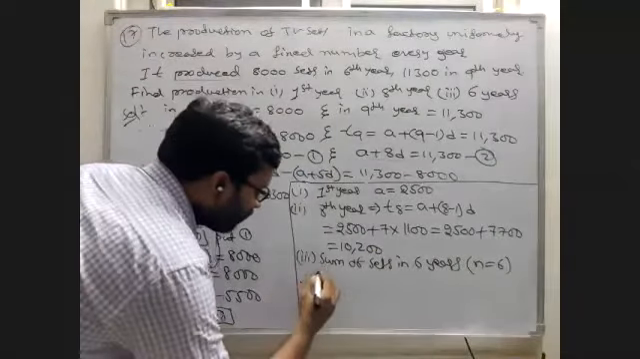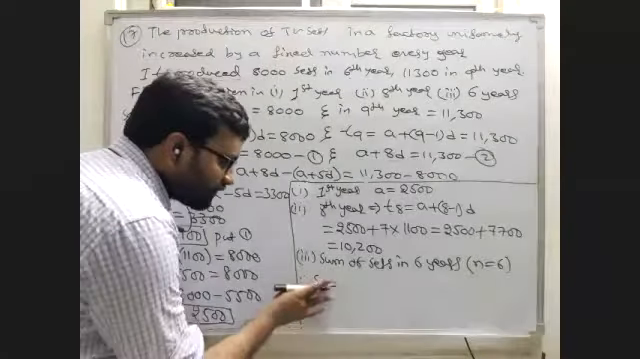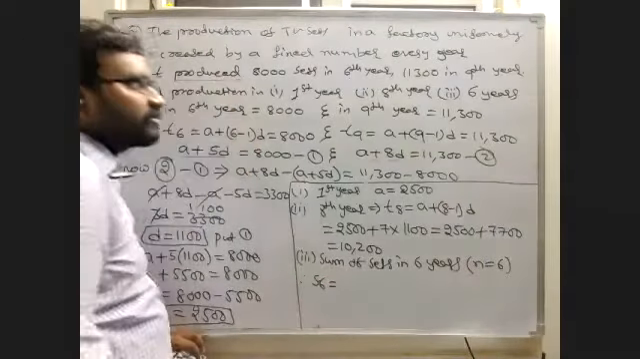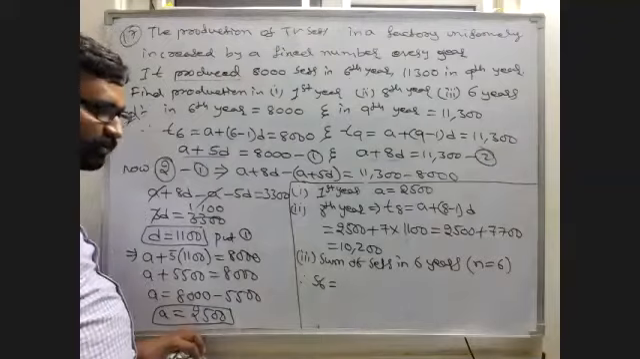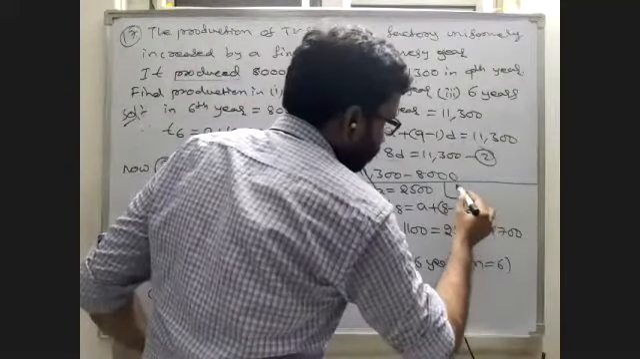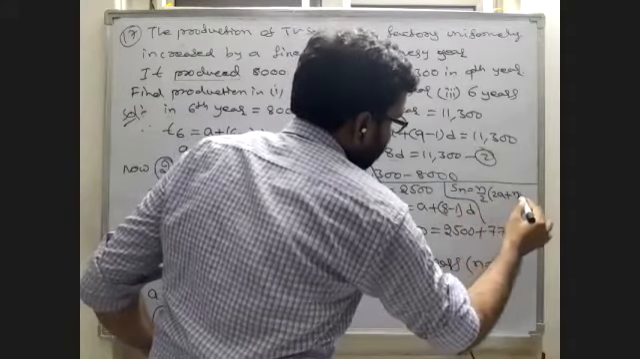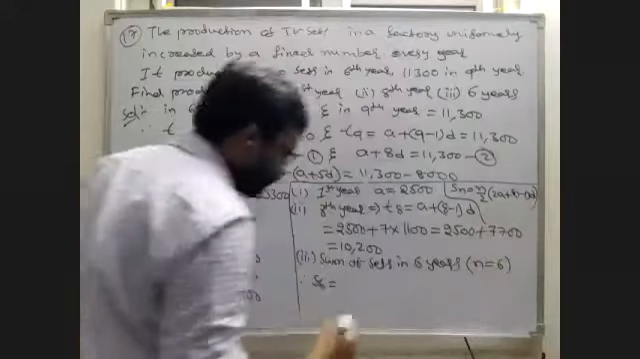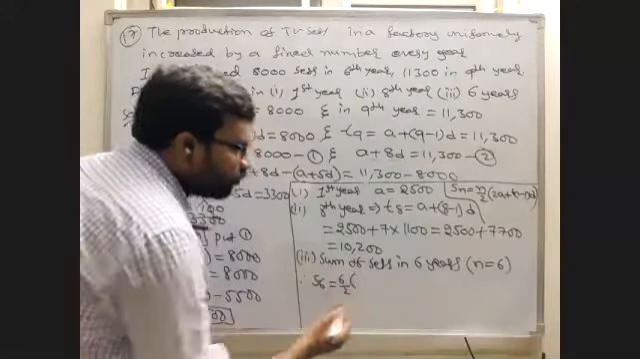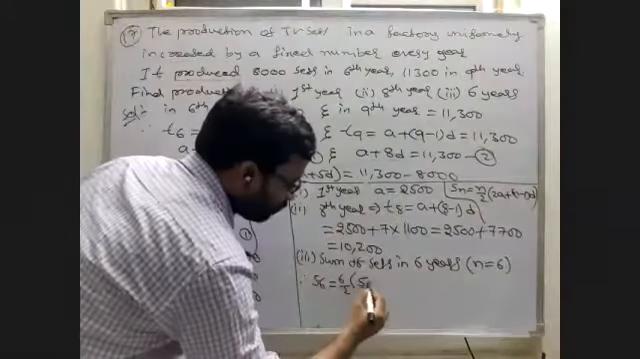Therefore, Sn is equal to n by 2. That is S6 we have to write, and you already know the formula. What is the formula? The sum formula. Sn is equal to n by 2 of 2a plus n minus 1 into d. Now I'm writing here S6 is equal to 6 by 2 into 2a. What is 2a? 2500 into 2, that is 5000.